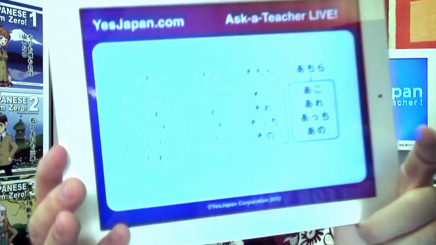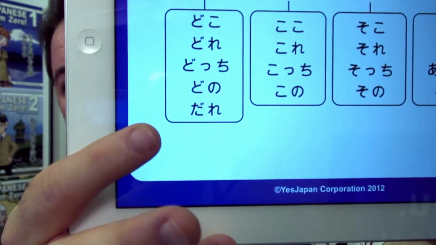All right. Also, it covers dare. Now, dare is not even part of a kosoado group. It's just all by itself, meaning who. Dare desu ka? Who is it? If you want to say who is it in a more polite way, you just say dochira sama desu ka? You have to add the sama. That's the only difference.